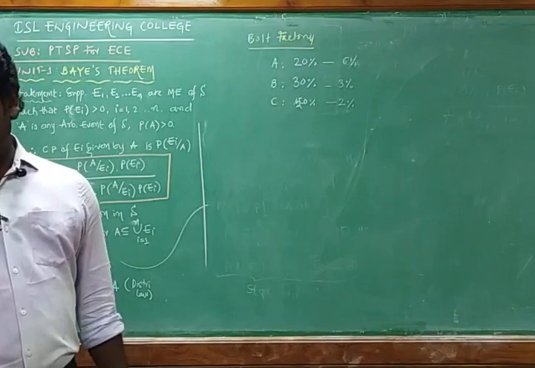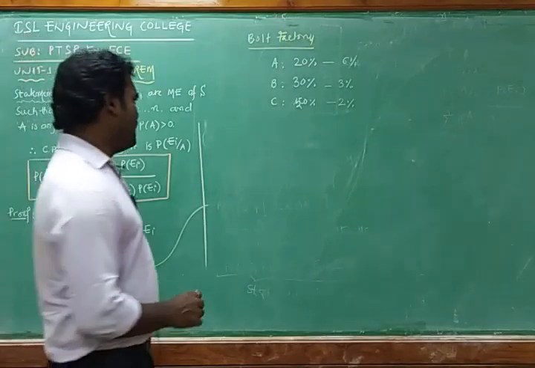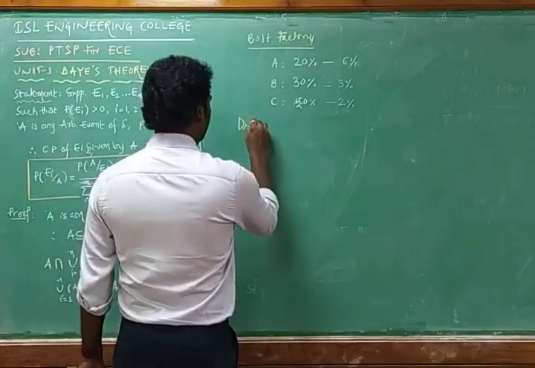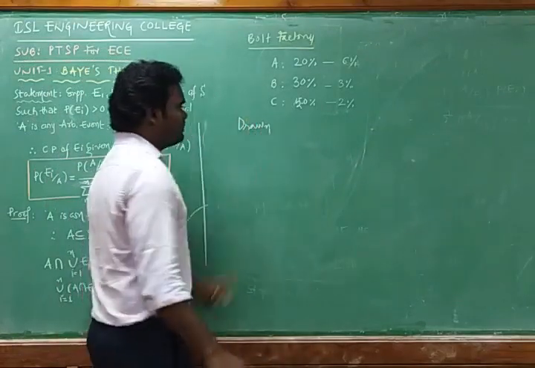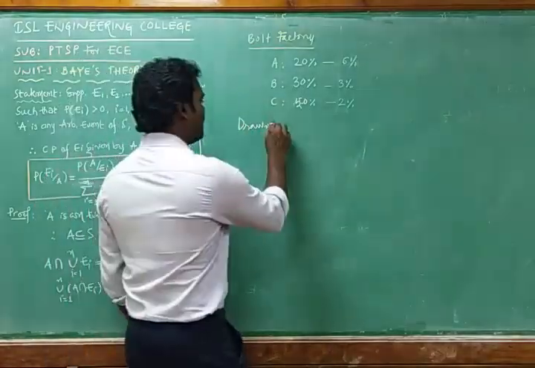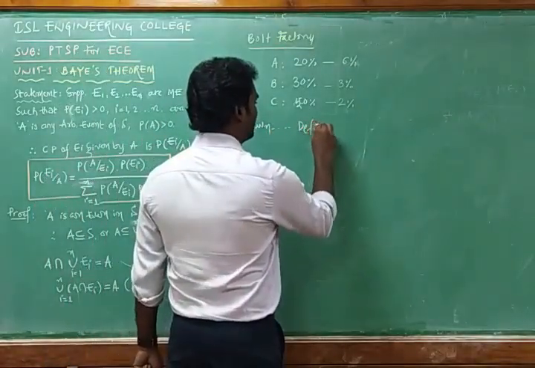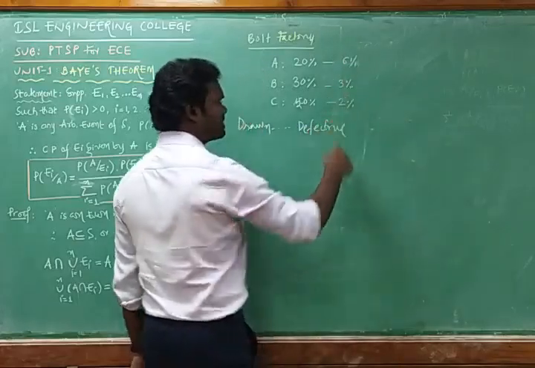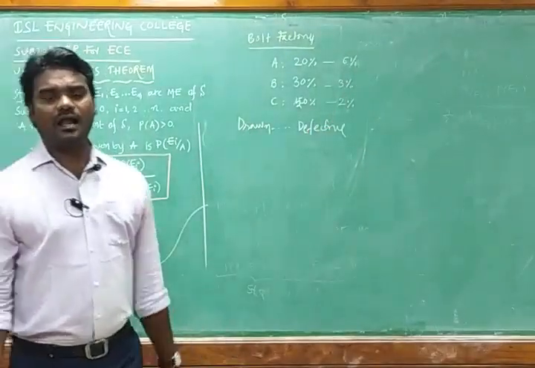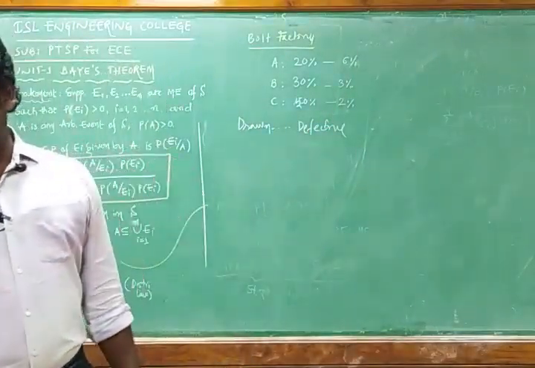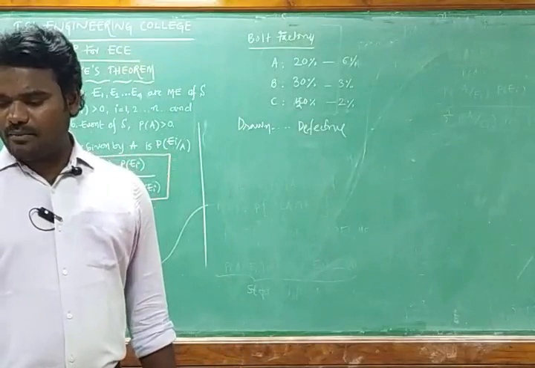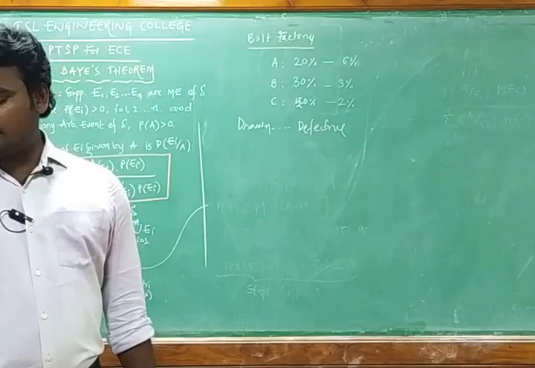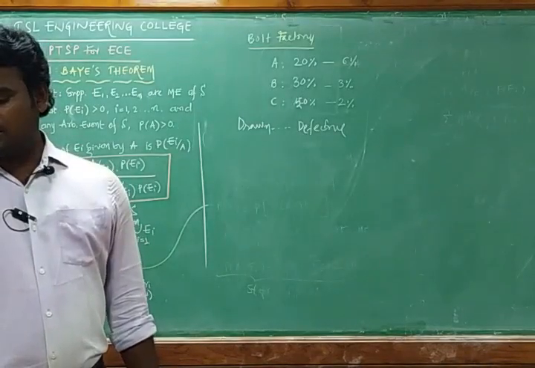A bolt is drawn at random and found to be defective. Now we are finding a conditional probability. We draw a bolt and it has to be defective. That means the bolt must come from the 6%, 3% and 2% combination, and all the remaining are non-defective. The condition is that a bolt is drawn at random and found to be defective. Then the question is: what is the probability that it was manufactured by machines A, B, C?